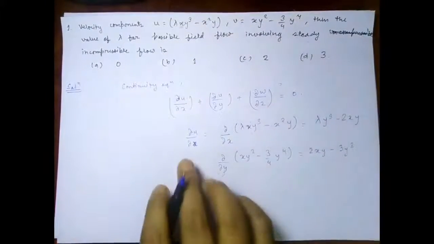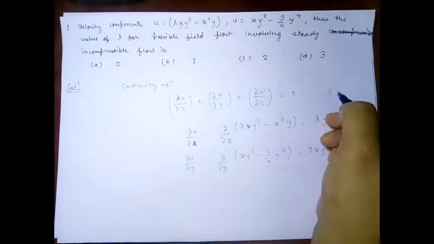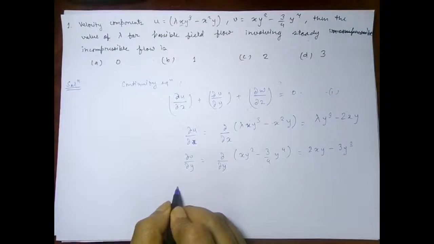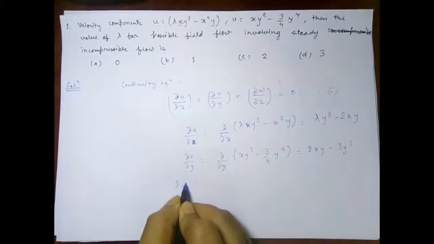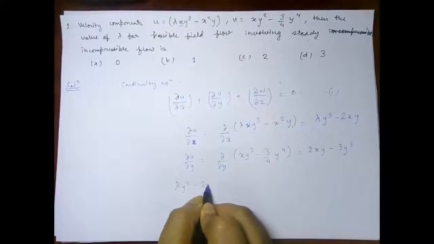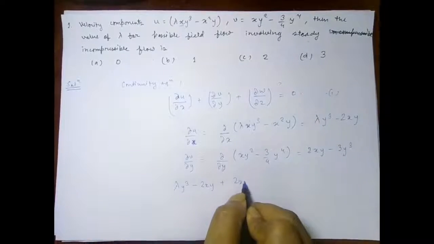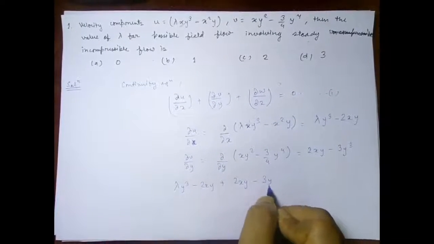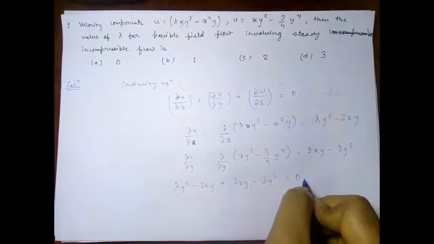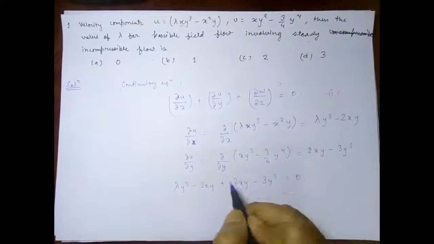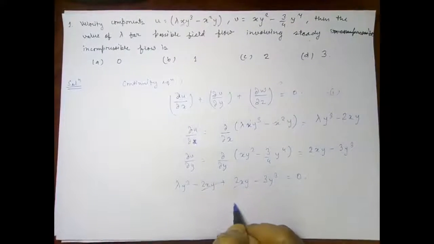So putting this in equation 1, we will get lambda y cube minus 2xy plus 2xy minus 3y cube, and that is equal to 0. So minus 2xy and plus 2xy will get cancelled.